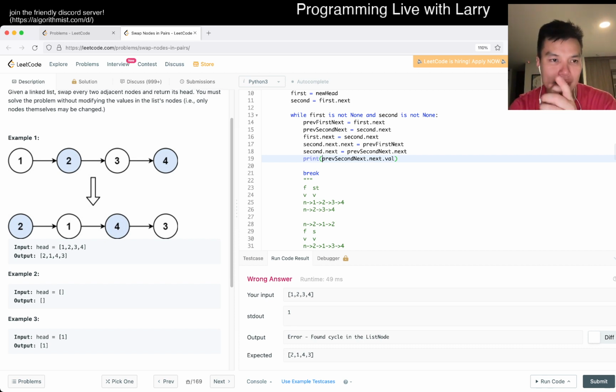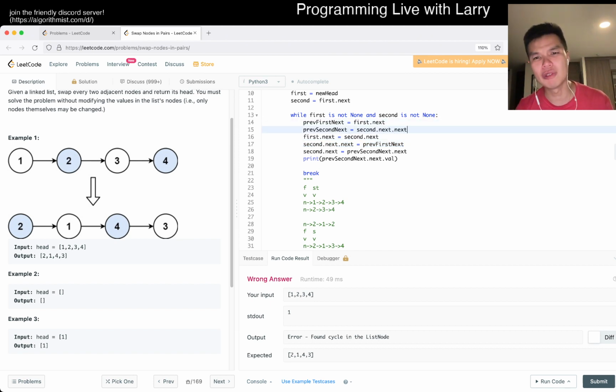Why is that? The second is 1, so it should point at the 2, and then the previous, oh, because this changed from to this. So then what actually we want is, this is so weird though. Am I doing it? I feel like I'm not doing it in a good way.